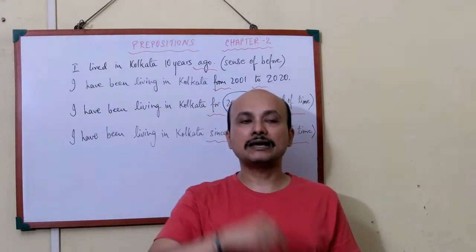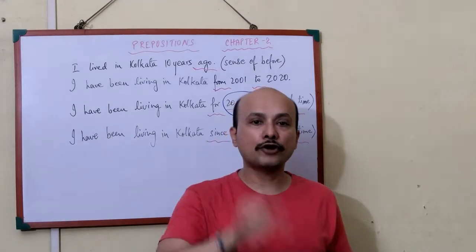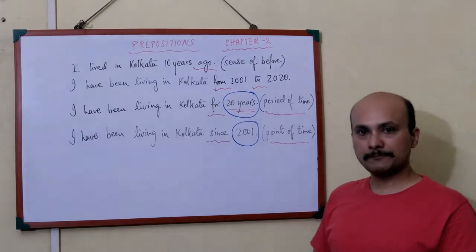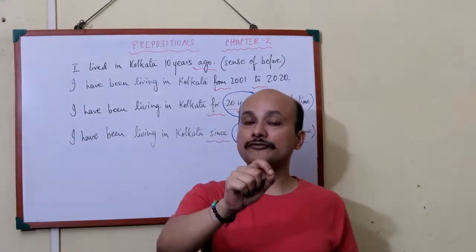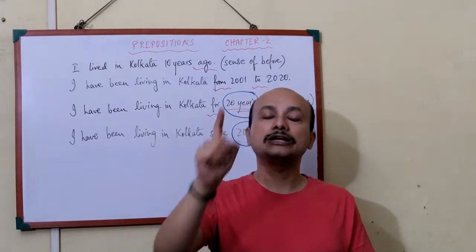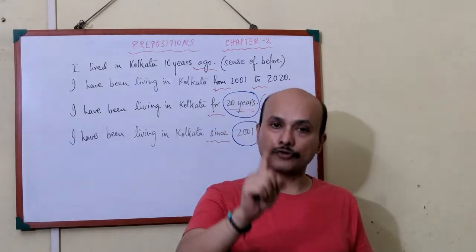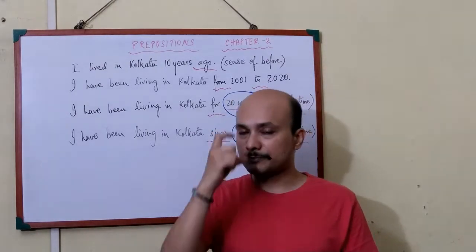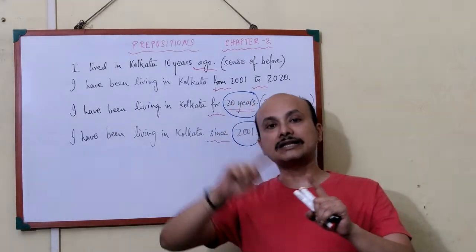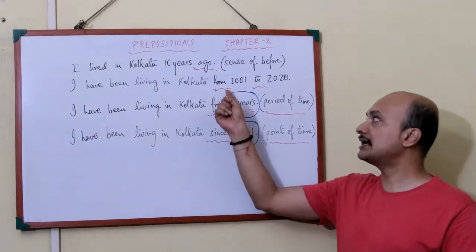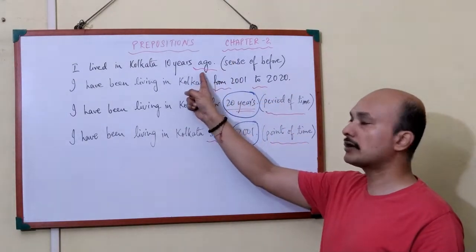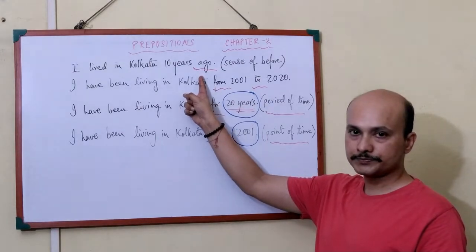But if you say, I have been doing this work from 6 p.m. or since 6 p.m., this is the point of time from which you started doing the work. So before the point of time, it will be since or from, and for the period of time, it will be for. If both the starting and the ending point are given, then you will write from and to. And for the sense of before, you will write ago.